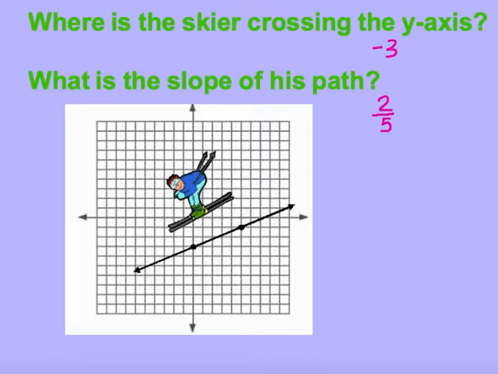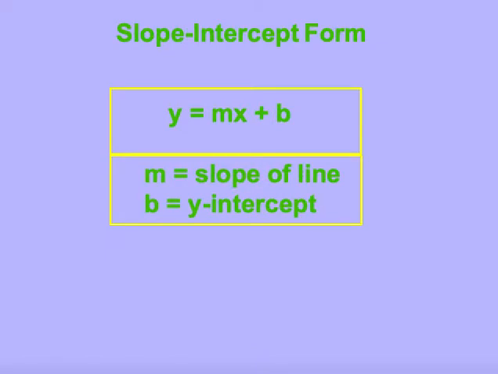Now what do we do with this? So according to our slope-intercept form that we learned in Algebra 1, slope-intercept form is the equation y equals mx plus b, where m represents the slope, our rise over our run, and our b represents our y-intercept.